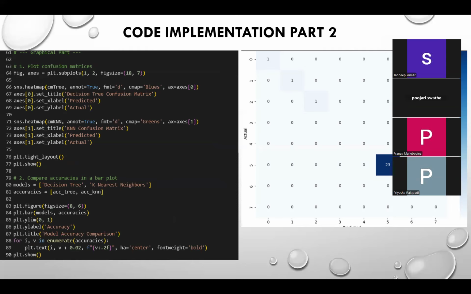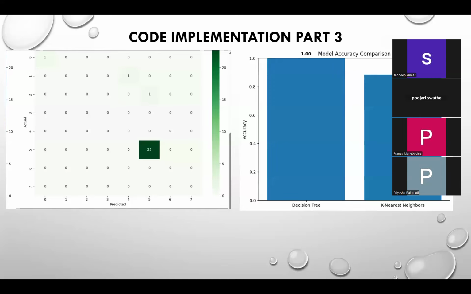And then we come to the accuracy. Accuracy is the ratio of the correct predictions to total predictions. High accuracy means better model performance, which is what people want. And then we have the confusion matrix calculation. A confusion matrix is a matrix which shows true versus predicted classifications. Each row is an actual class, and each column is a predicted class. And then we have the confusion matrix visualization, which is two side-by-side heat maps showing confusion matrices. This makes it easy for us to compare the two models visually.